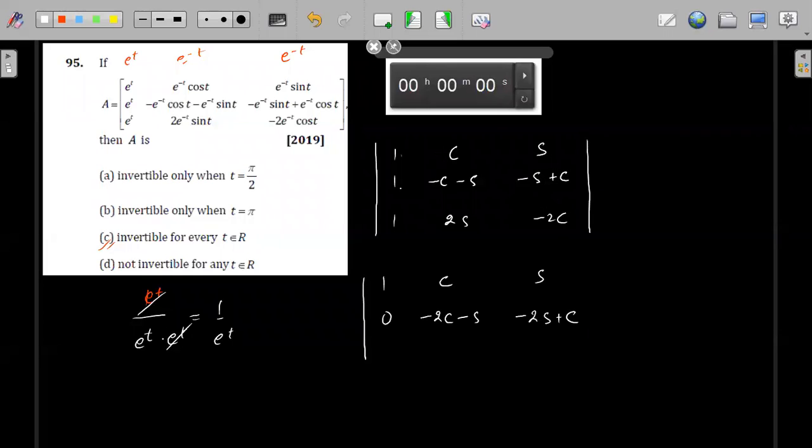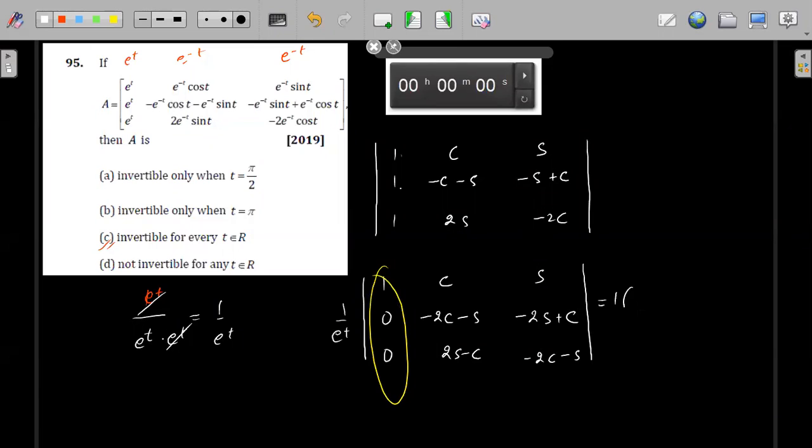Fine. When I subtract this from this, this will become 0. This will become 2S minus C. This will become minus 2C minus S. Fine, 1 by e to the power t was already outside. Now I will simply find the value of this. I will expand using this column.